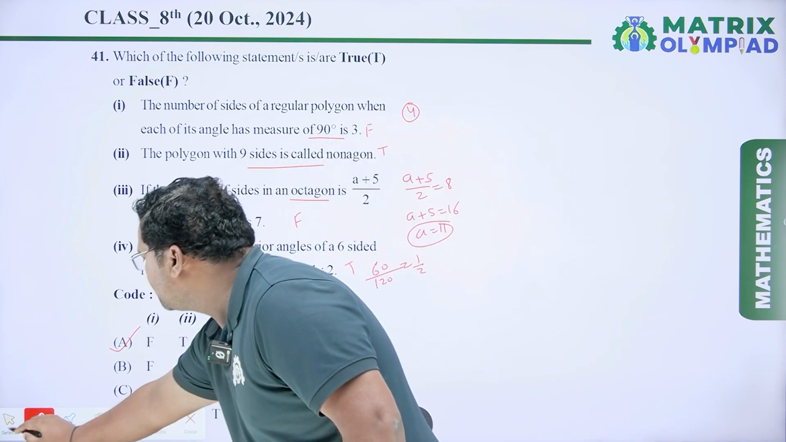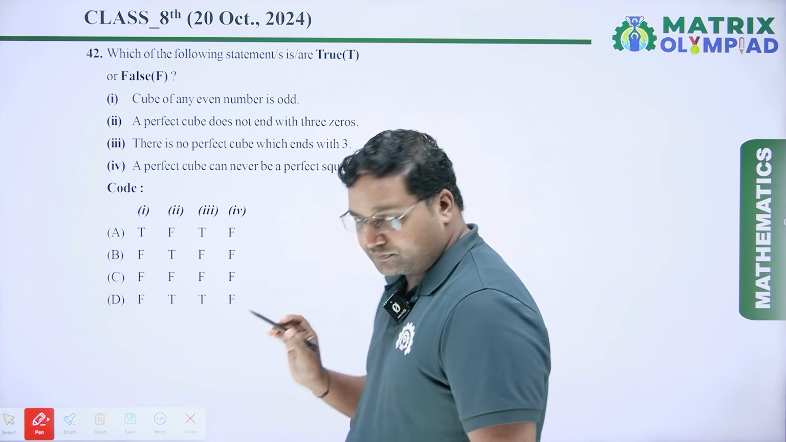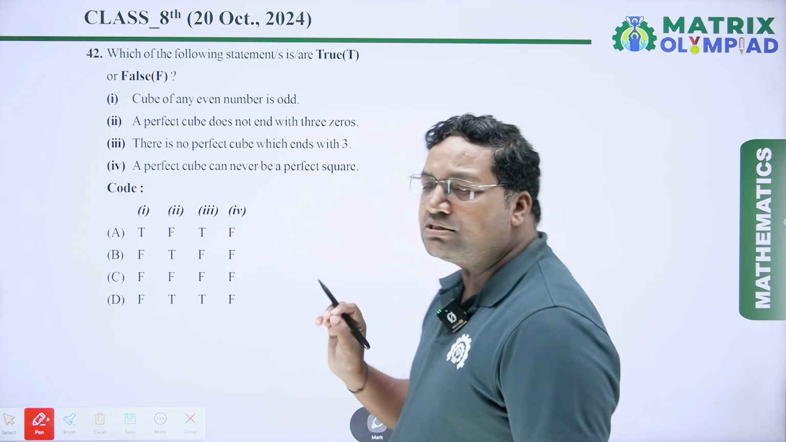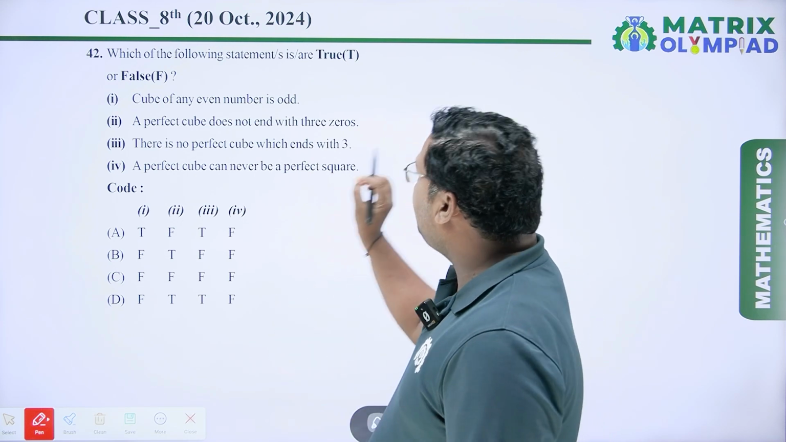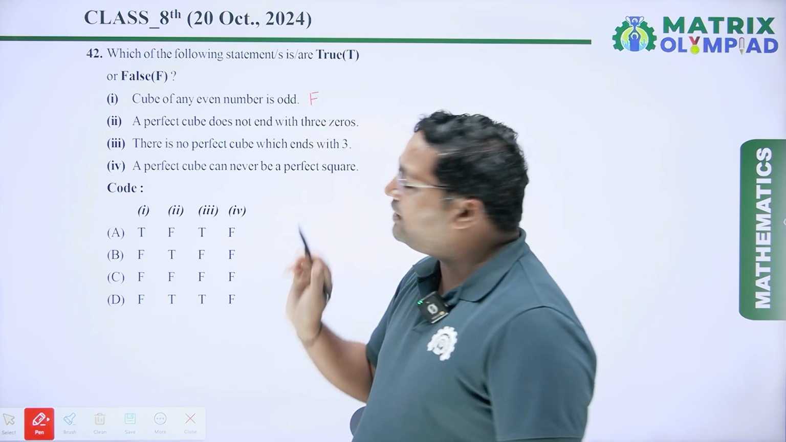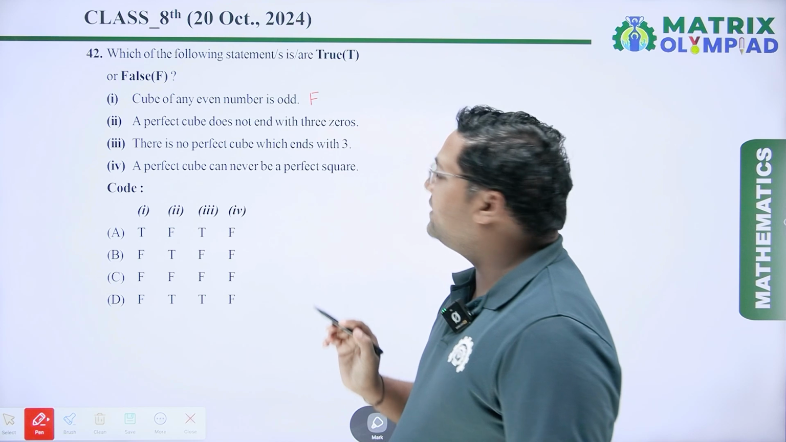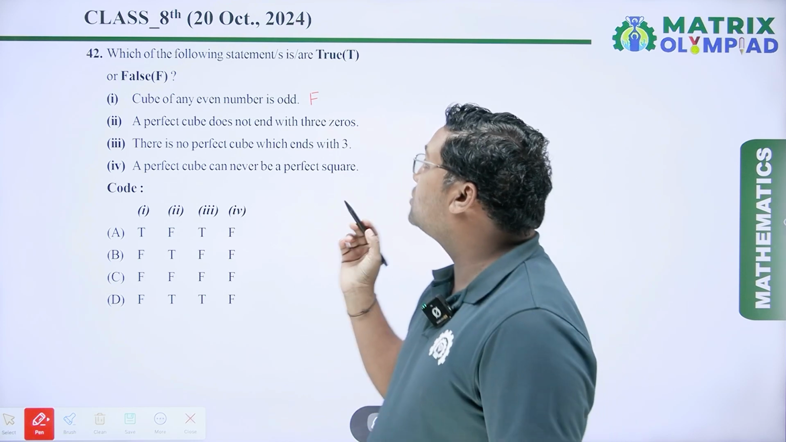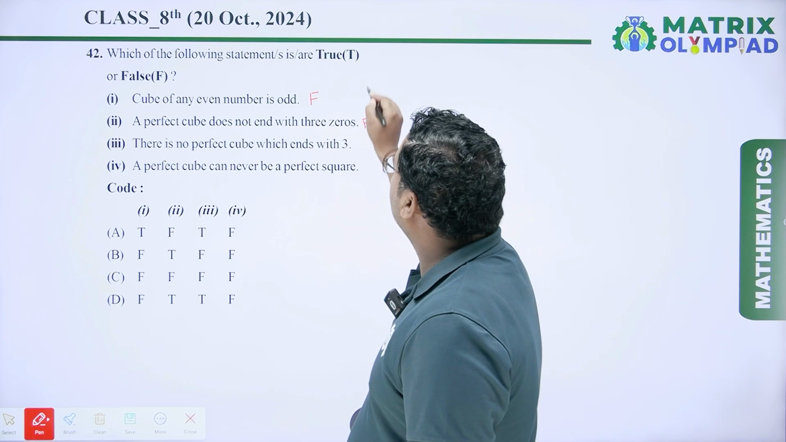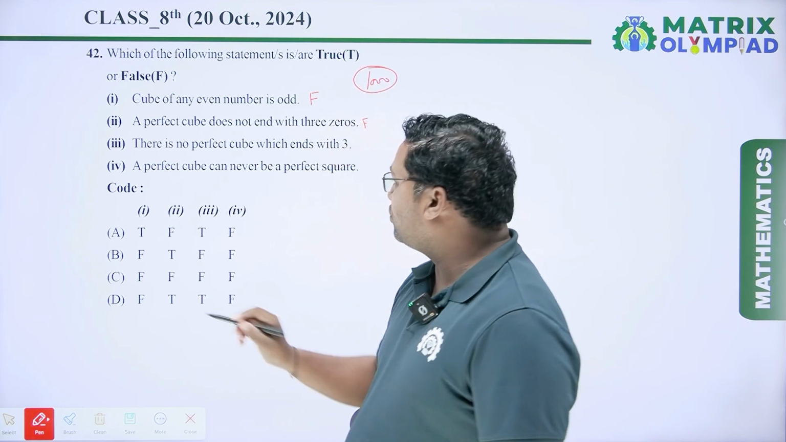Now coming to the next question. Which of the following statements are true or false? First statement: cube of any even number is odd. It is a false statement. Cube of any even number is even. A perfect cube does not end with 3 zeros. It is a false statement because 1000 is a perfect cube number and it has 3 zeros.